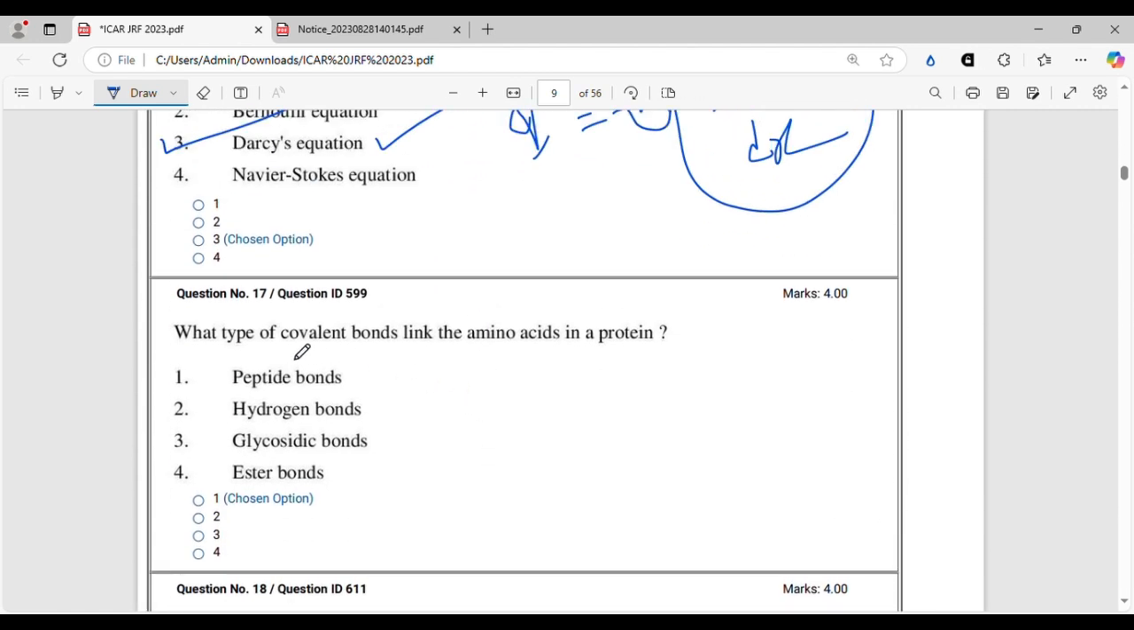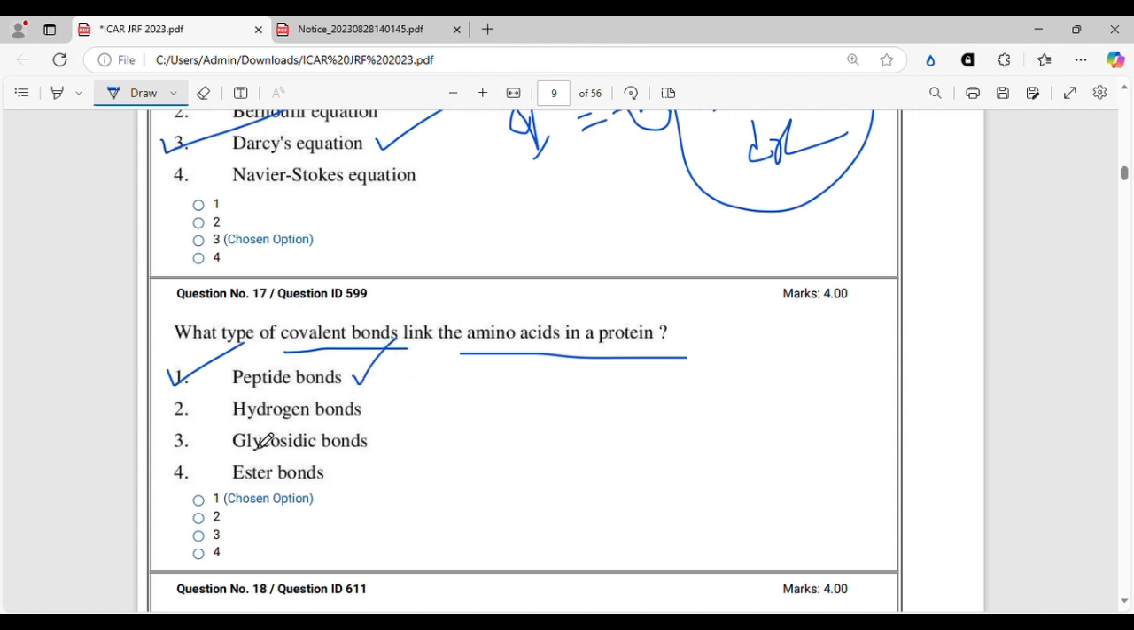What type of covalent bonds link the amino acids in a protein? Another question from biomolecules. As I am repeatedly telling you, you have to be very thorough about it. The answer to this question, I think we all know, is peptide bonds, right? Peptide bonds link the amino acids in a protein.